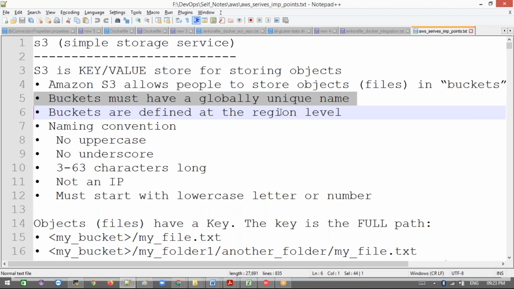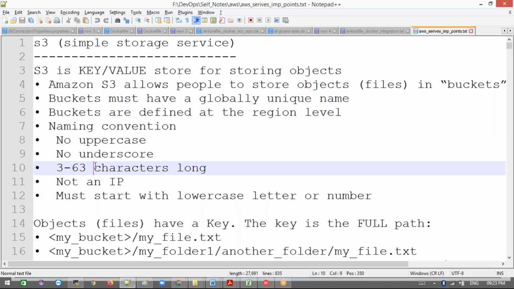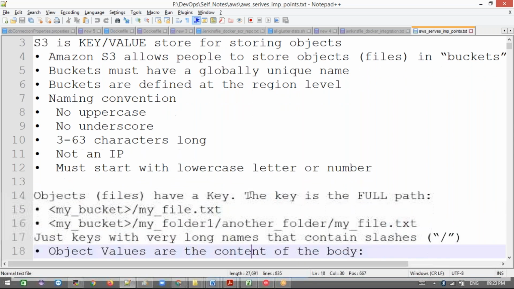Buckets are defined at the region level. We can define which region you want to create it in. The naming convention is: no uppercase, no underscores, 3 to 63 characters long, not an IP, and must start with a lowercase letter or number for the bucket name. No uppercase. Okay, remember. See here.